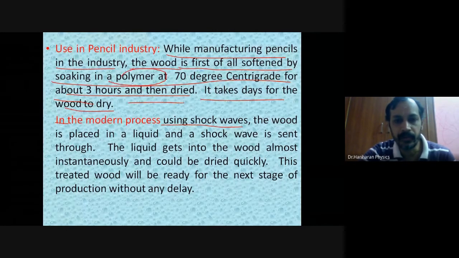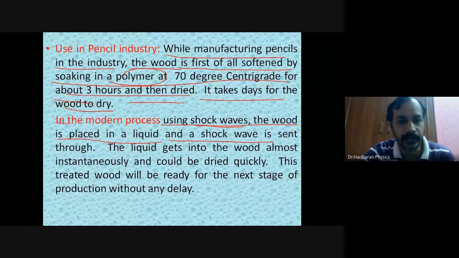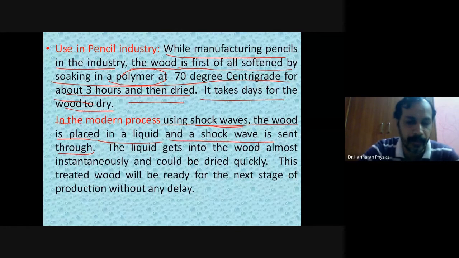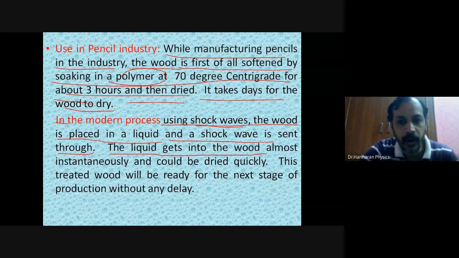So using shock waves, the wood is first placed in a liquid, and when a shock wave is sent through it, it makes the polymer liquid vibrate suddenly. Then the liquid gets inside the wood almost instantaneously, and it can be dried quickly as well.